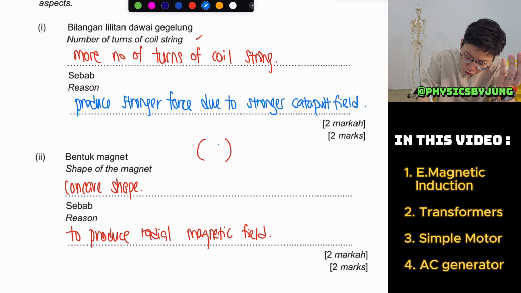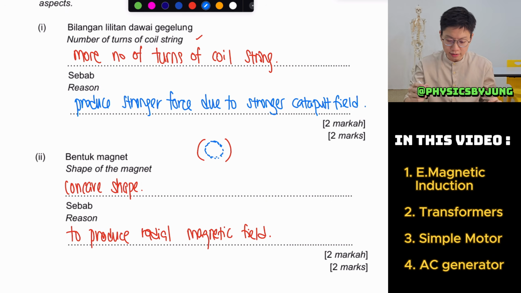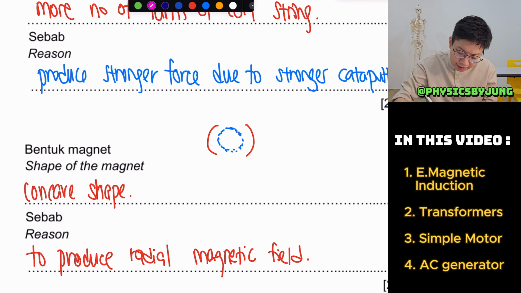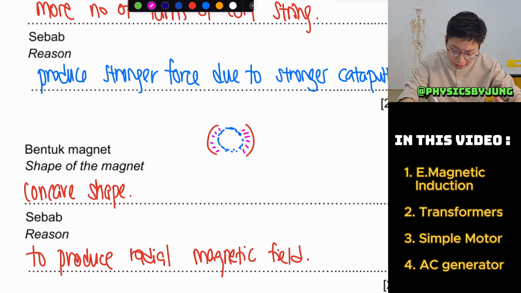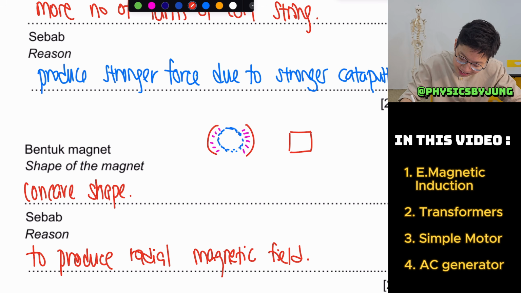Guys, if your motor rotates, it rotates in a circle, right? So if it goes in a circle like this, the distance between your magnet and your coil is equal, so it will rotate more evenly. Imagine if your magnet is flat on the side, like this. When this thing rotates, what is the problem?